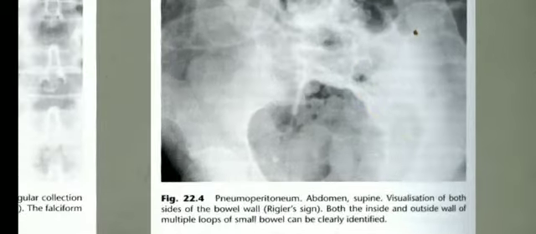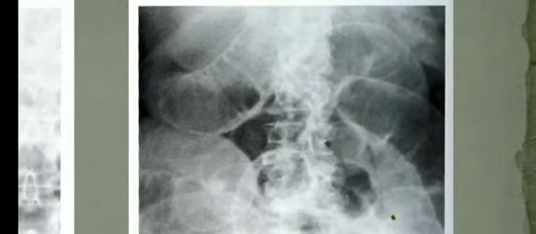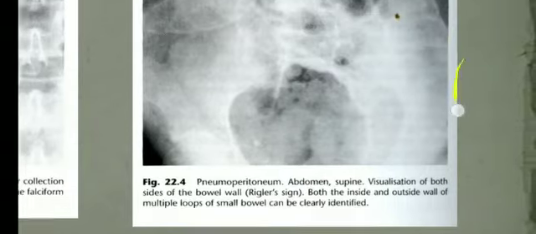This is a supine abdominal radiograph. You can see both sides of the bowel wall, the inner wall as well as the outer wall. This happens when there is air outlining the bowel wall. This is called Rigler's sign. So both the inside and outside walls of multiple bowel loops are seen.